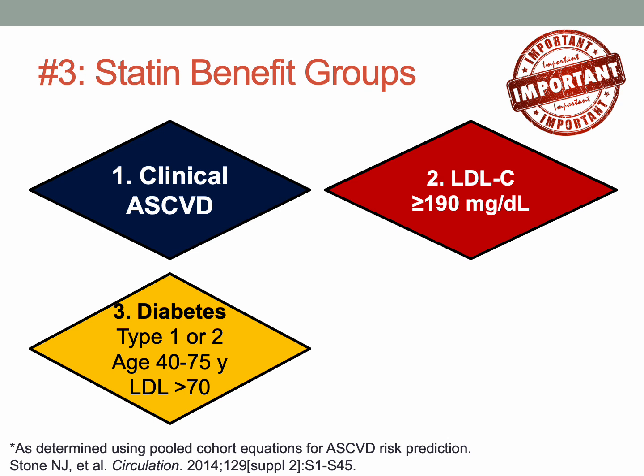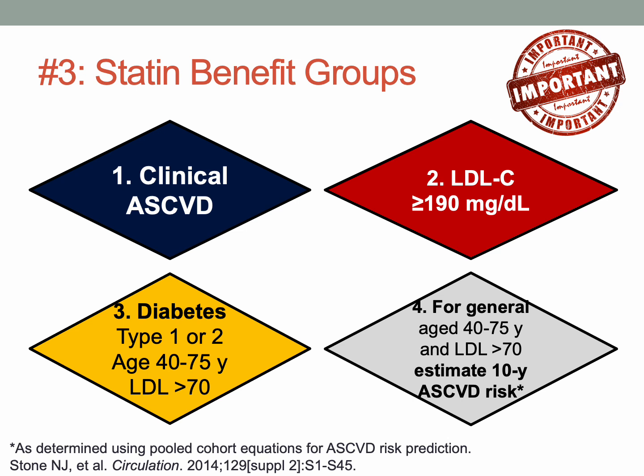Statin benefiting group number 3 are patients with diabetes, and this could be type 1 or type 2. Generally, this falls into the age range of 40 to 75 with an LDL that's greater than 70. And so this is for all diabetic patients, and this is the third highest priority. And typically, we will start with a moderate intensity statin in this group of patients.